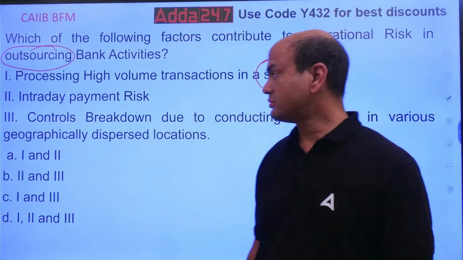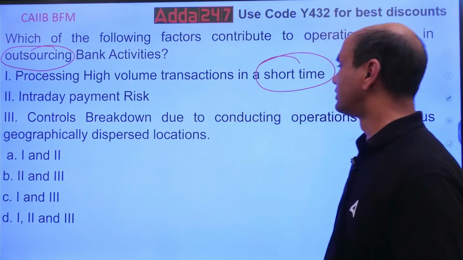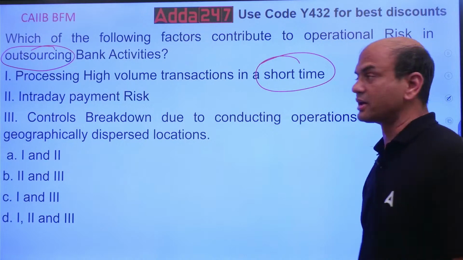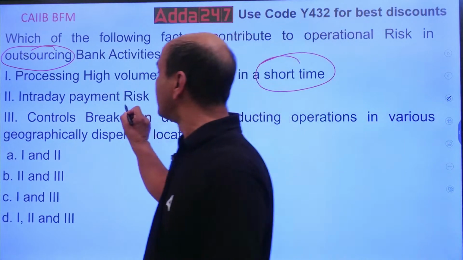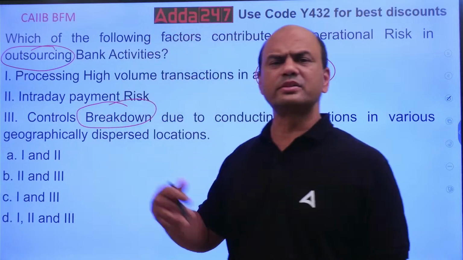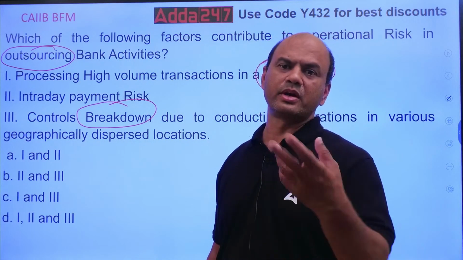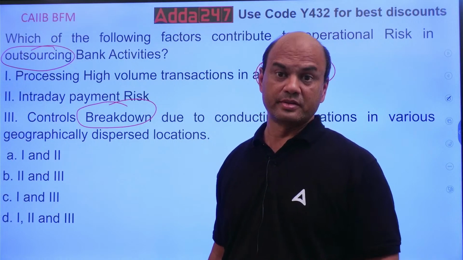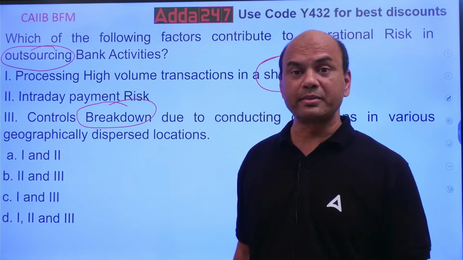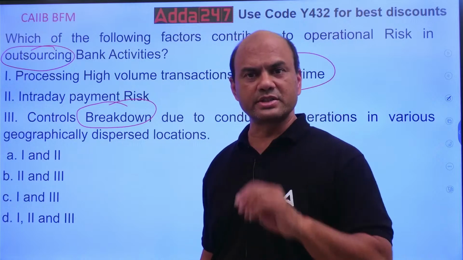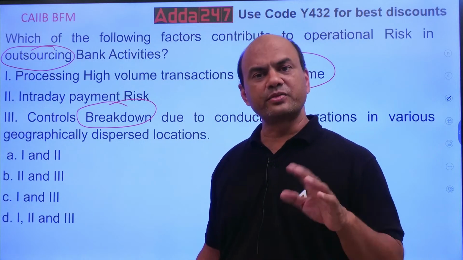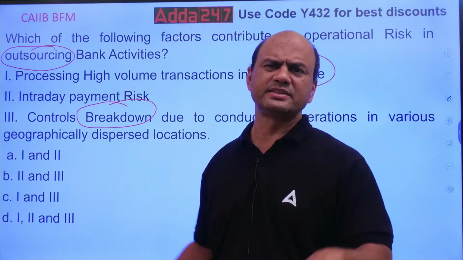Okay. Controls breakdown. Controls breakdown means what? I am transferring this job to various locations. I give you the example. I am in Mumbai, you are in Delhi. You are only in one location. I can transfer this job to 10 guys in different locations.